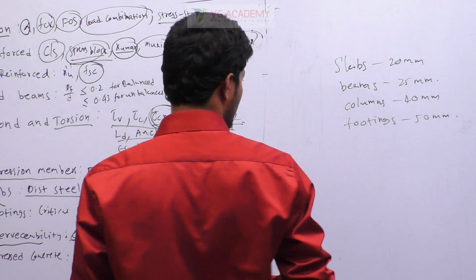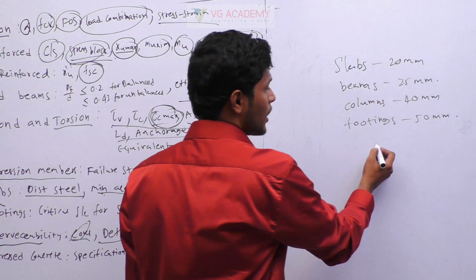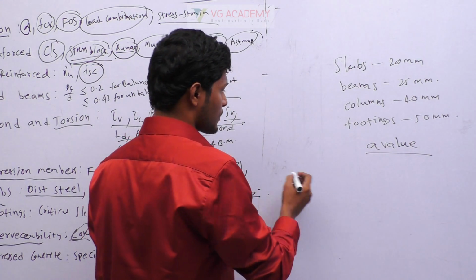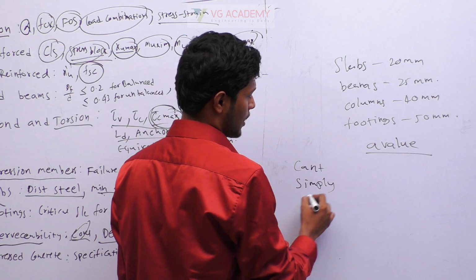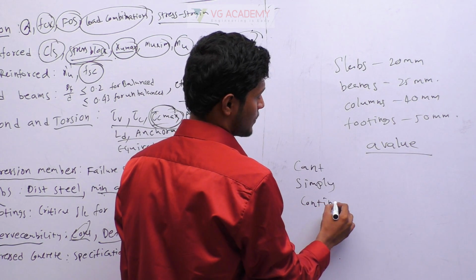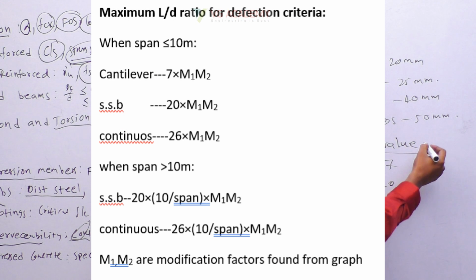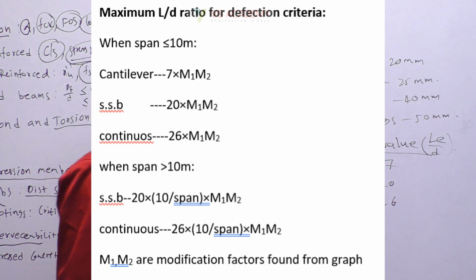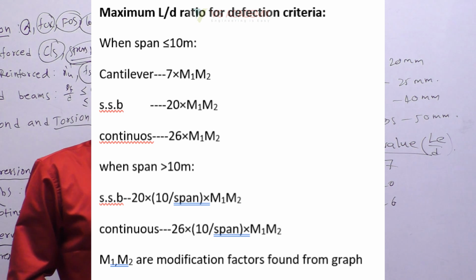And for deflection limits we have to remember something called the A value. These A values are important for slab also: for cantilever, for simply supported and for continuous. So that is 7, 20 and 26. Okay, the A value is nothing but the ratio of length divided by depth. So the length divided by depth value should be 7, 20 and 26.